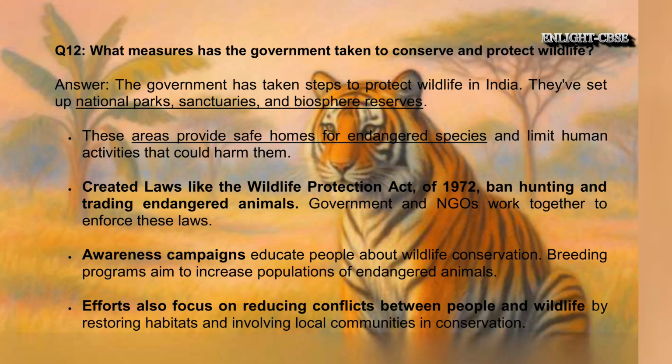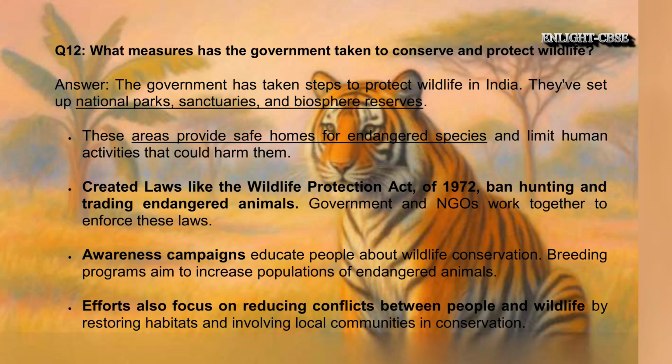Question 12. What measures has the government taken to conserve and protect wildlife? Answer. The government has taken steps to protect wildlife in India. They've set up national parks, sanctuaries, and biosphere reserves. These areas provide safe homes for endangered species and limit human activities that could harm them. Laws like the Wildlife Protection Act of 1972 ban hunting and trading endangered animals.